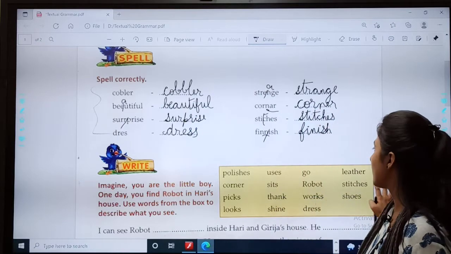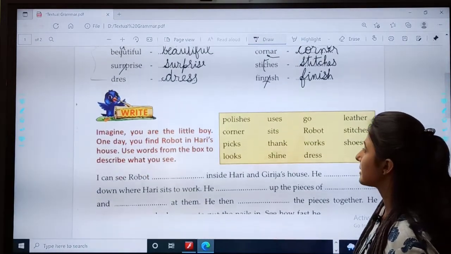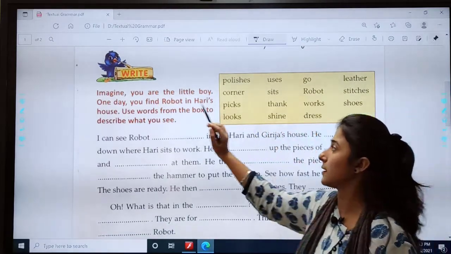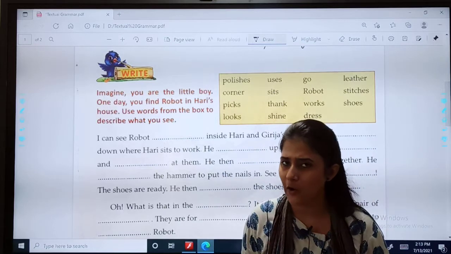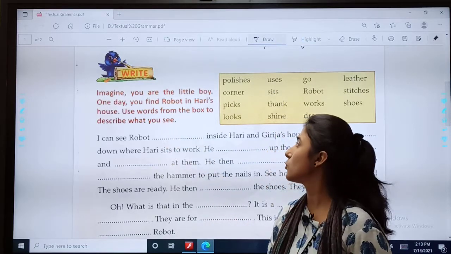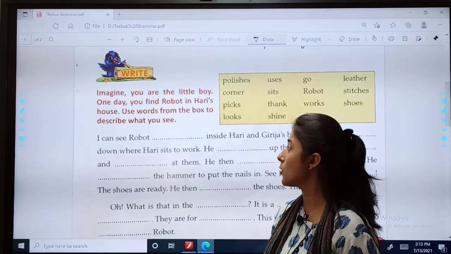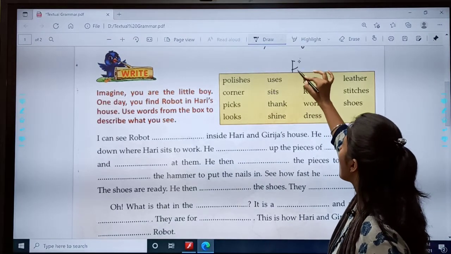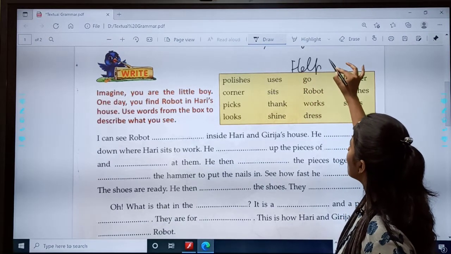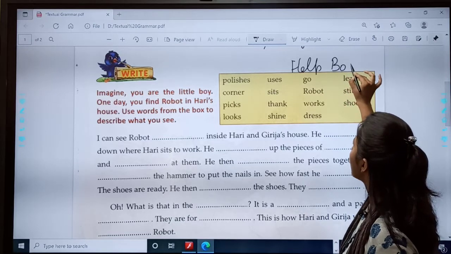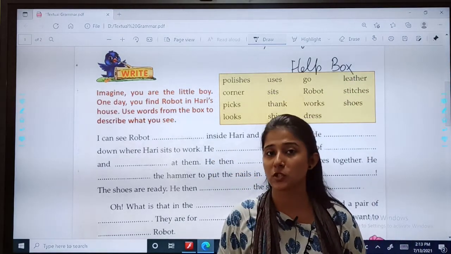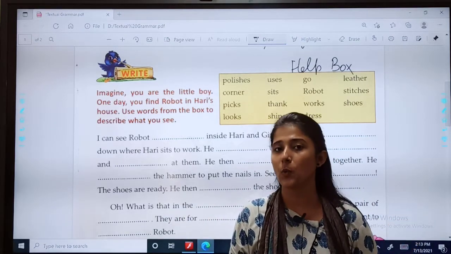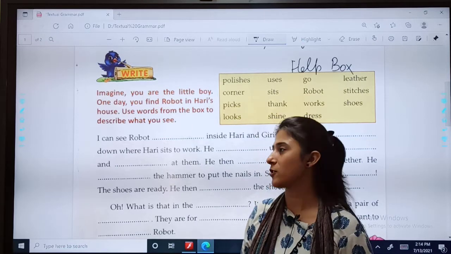So children, see below on that same page you have been given a help box. Imagine you are the little boy or girl. One day you find a robot in Hari's house. Use words from the box. This is your help box. You can take help from this box and describe what you see. Just imagine and think what will come in the blank. I'll show you one or two blanks, the rest you will do by yourself.